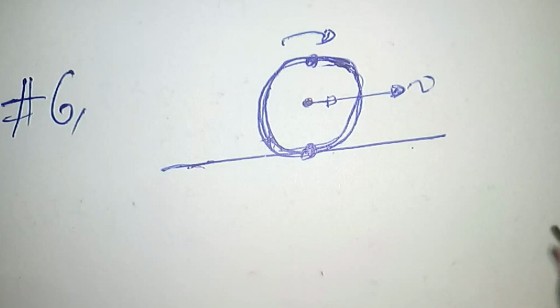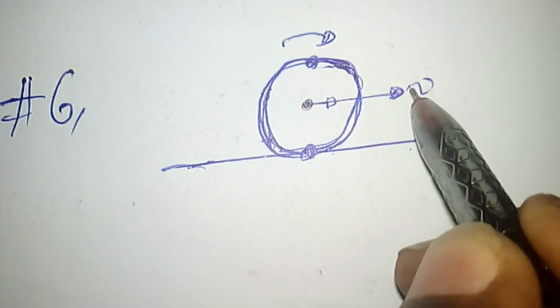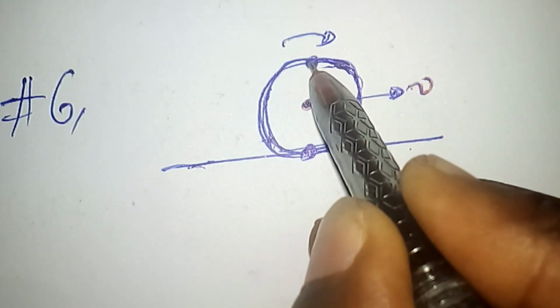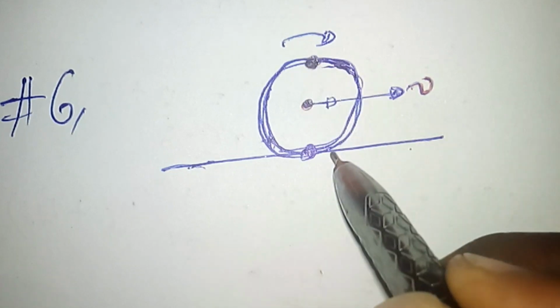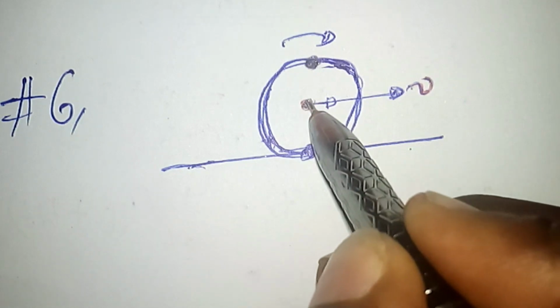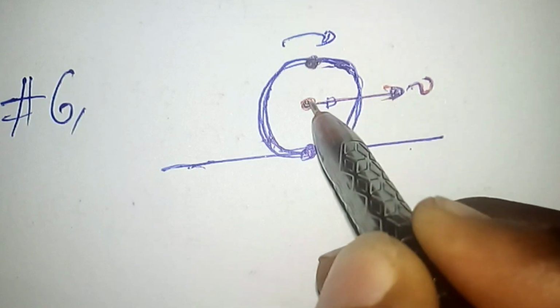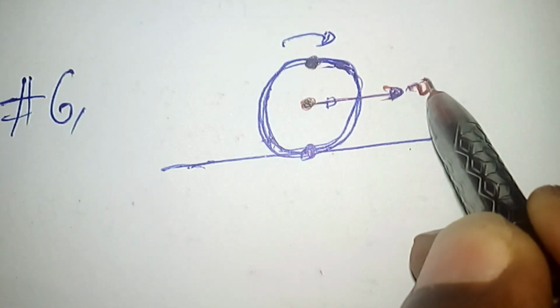So if the disk is rolling without slipping and the center of the disk is moving with a velocity v, then what is the velocity of the point at the top rim of this disk? We know that from the rotational motion, the center of mass of the disk is at the center of the disk, and that is moving with the velocity v.